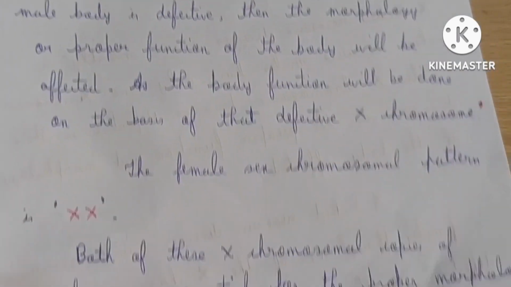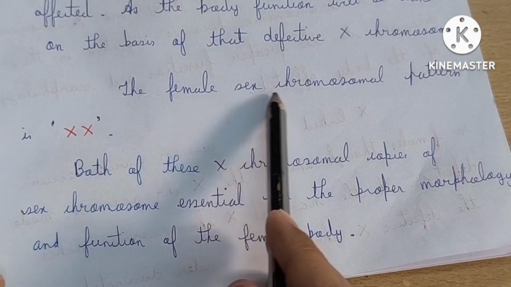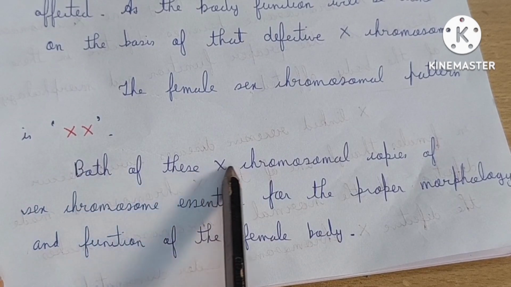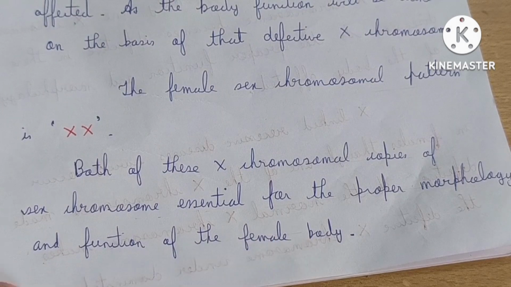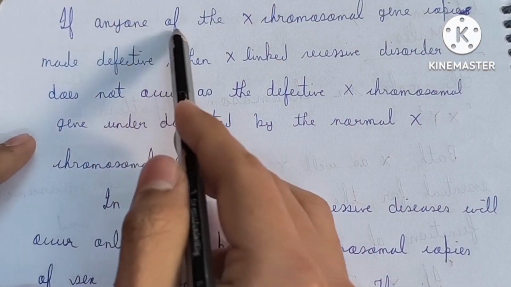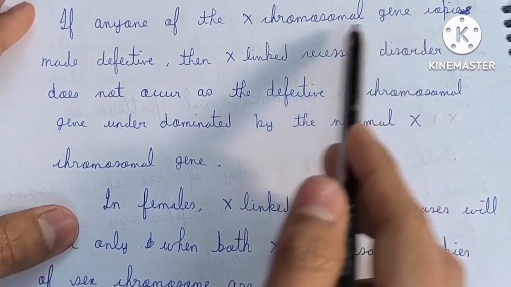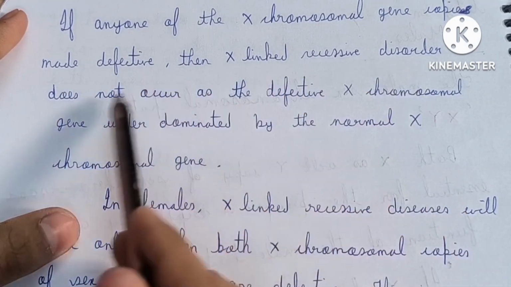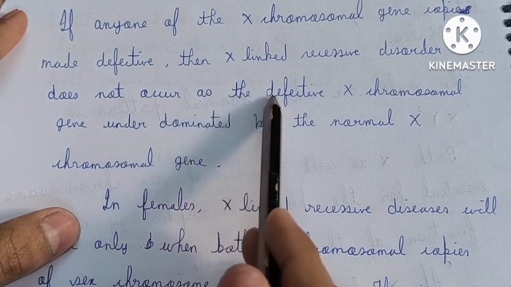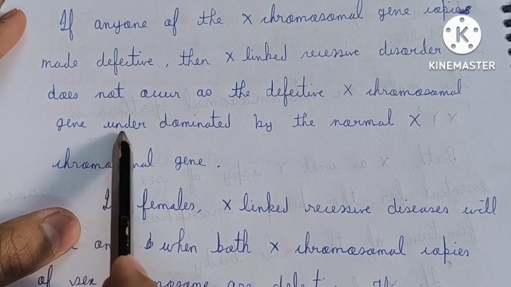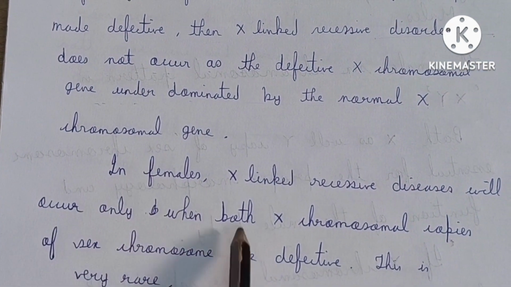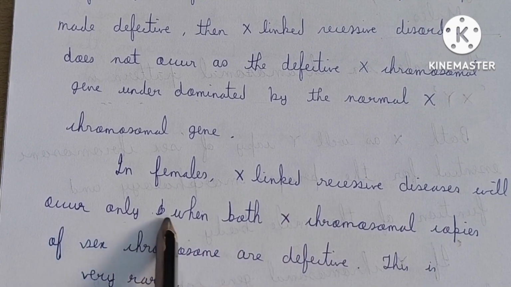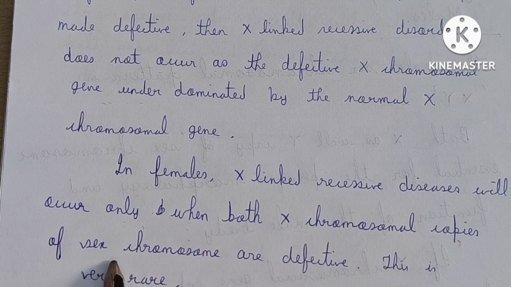Now the next part. The female sex chromosomal pattern is XX. Both of these X chromosomal copies of the sex chromosome are essential for the proper morphology and function of the body. If any one of the X chromosomal gene copies is made defective, then X-linked recessive disorder does not occur, as the defective X chromosomal gene is underdominated by the normal X chromosomal gene. But in females, X-linked recessive disease will occur only when both X chromosomal copies of the sex chromosome are defective. But this is very rare.